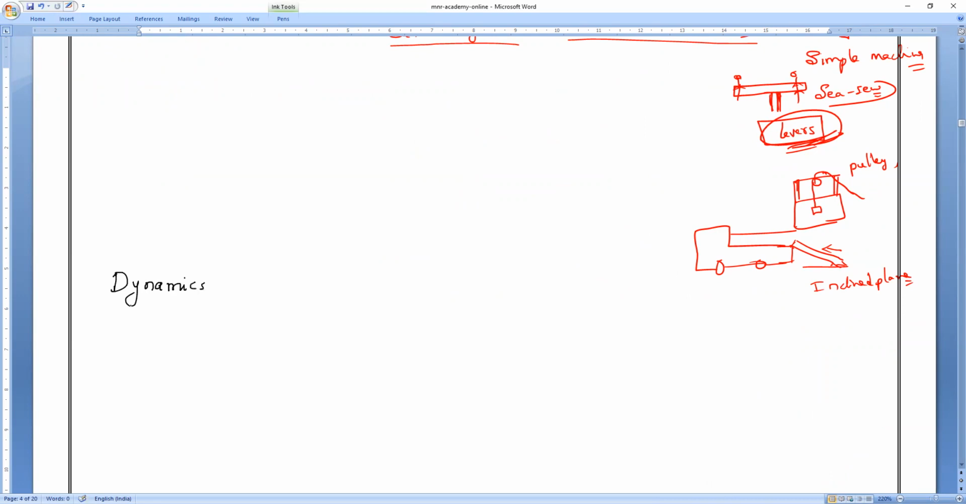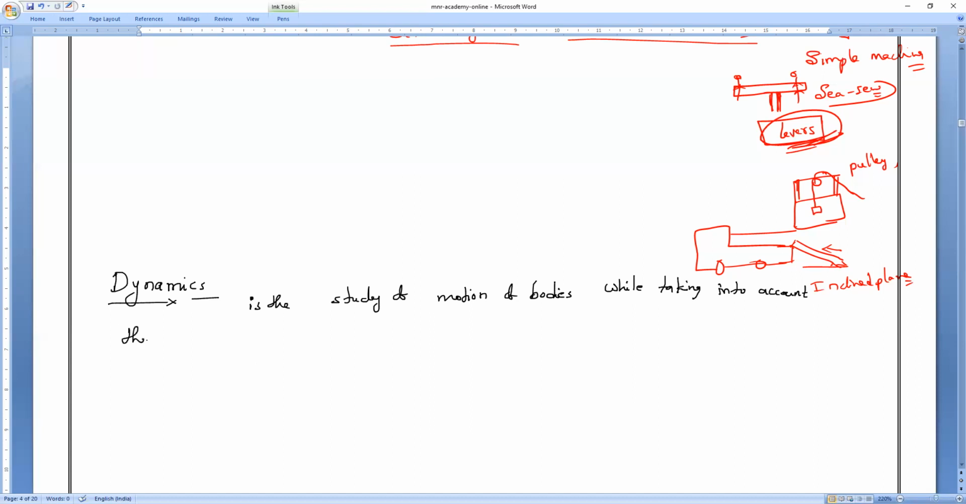So dynamics means, write it. Dynamics is the study of motion of bodies while taking into account what we are taking into account, everybody.